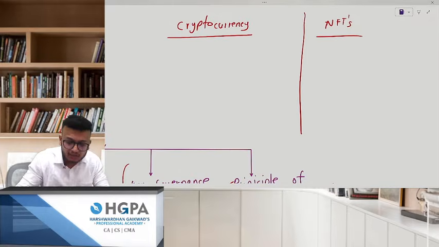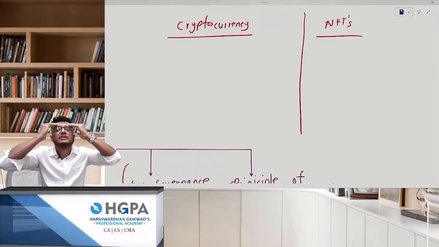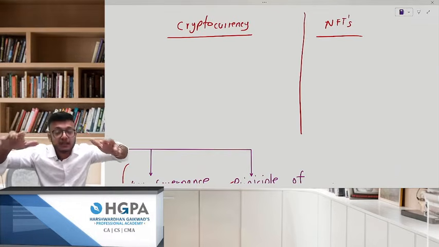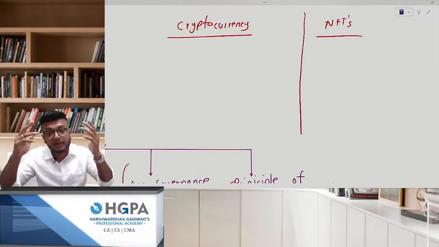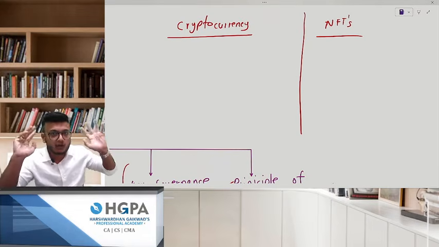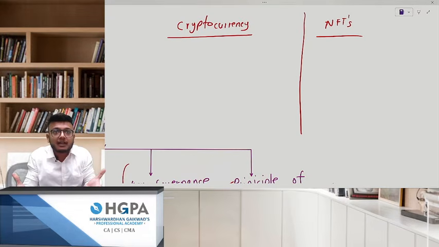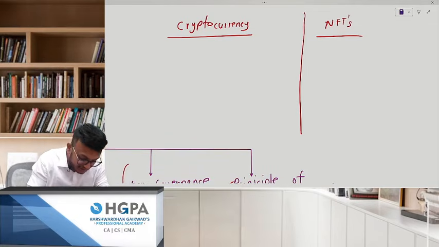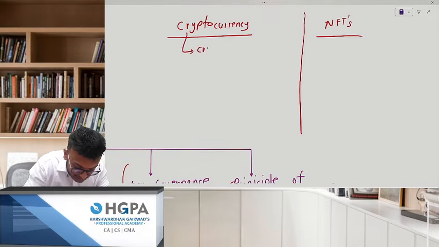Okay. Now see, the main first question is, sir, tell us in a very simple language, what do you mean by cryptocurrency? We know Bitcoin and all that, but what is cryptocurrency? Why on earth have they named it crypto? So, cryptocurrency is based on one format, and that is cryptography.